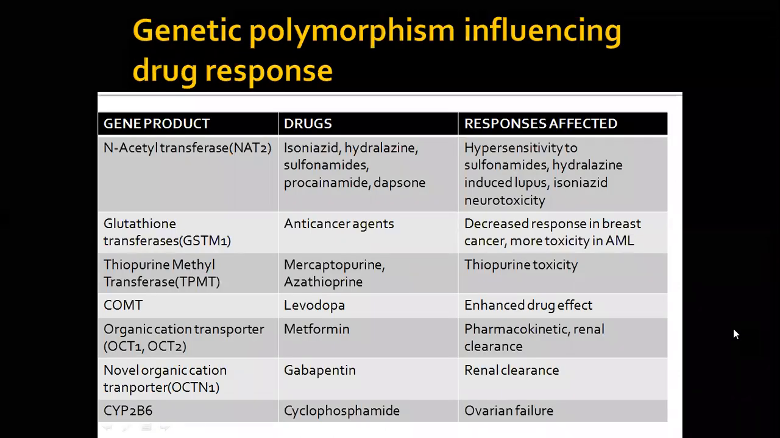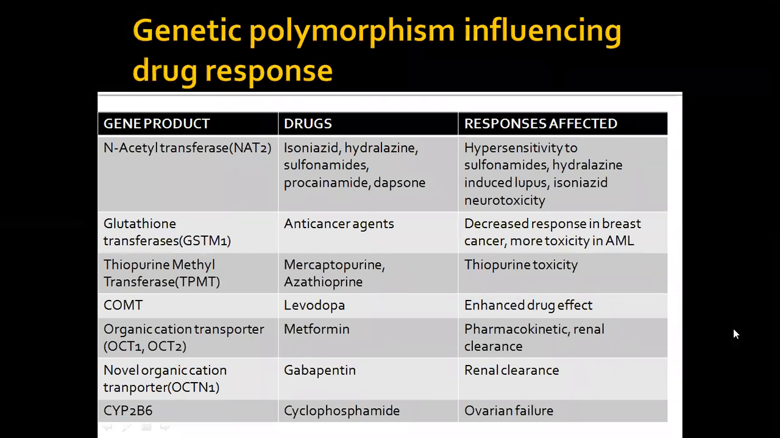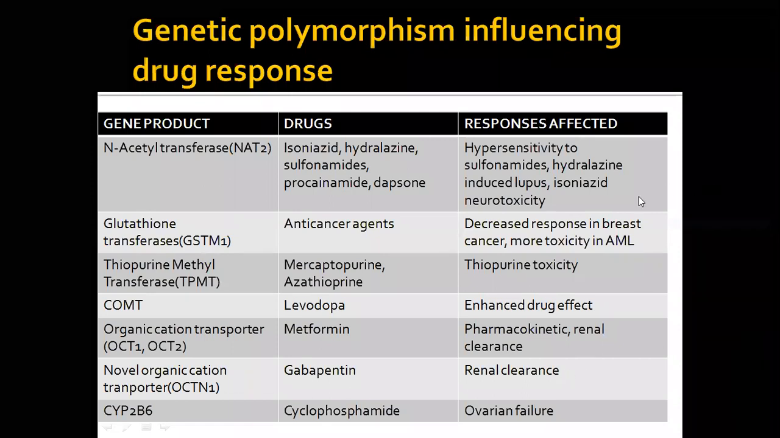So there are various other genetic differences which can happen. Okay, this is an exhaustive list. In the exams, you need to remember at least 4 of them. Okay.